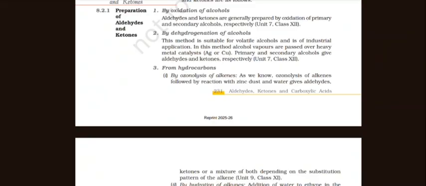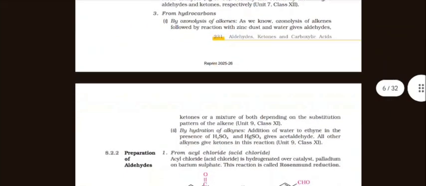By dehydrogenation of alcohols. This method is suitable for volatile alcohols and is of industrial application. In this method, alcohol vapors are passed over a heavy metal catalyst. Primary and secondary alcohols give aldehydes and ketones respectively.